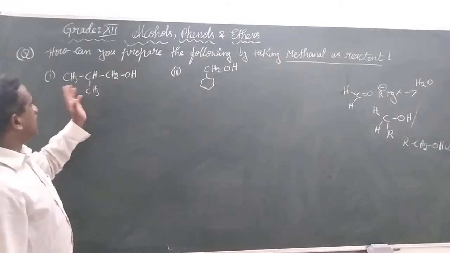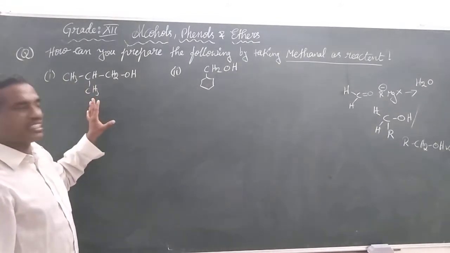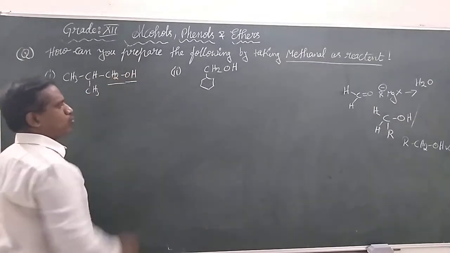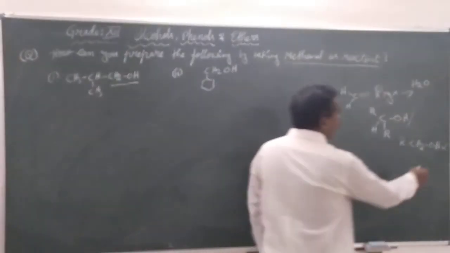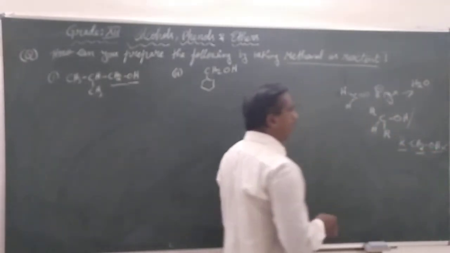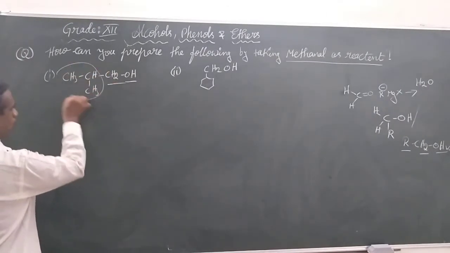Let us take our example number 1. How to prepare this product? Here you can see OH is attached to CH2. Here also OH is bonded to CH2. In the place of R, we got some isopropyl group.